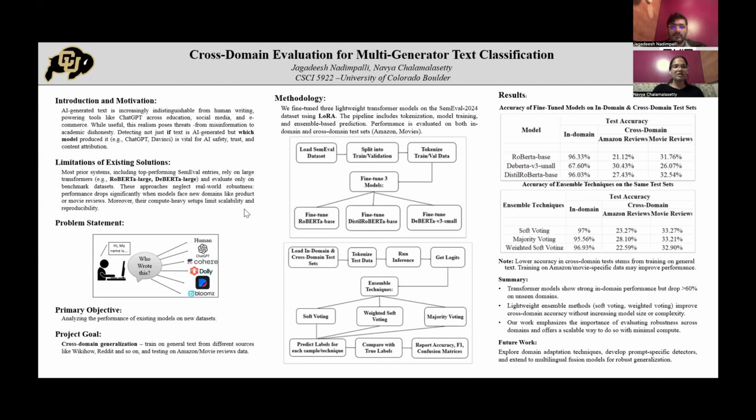Now, most existing solutions try to detect if text is AI generated or not. But we go a step further. We try to identify the specific generated model. Was it ChatGPT, Cohere, or Bloom's? This is called multi-generated text classification.